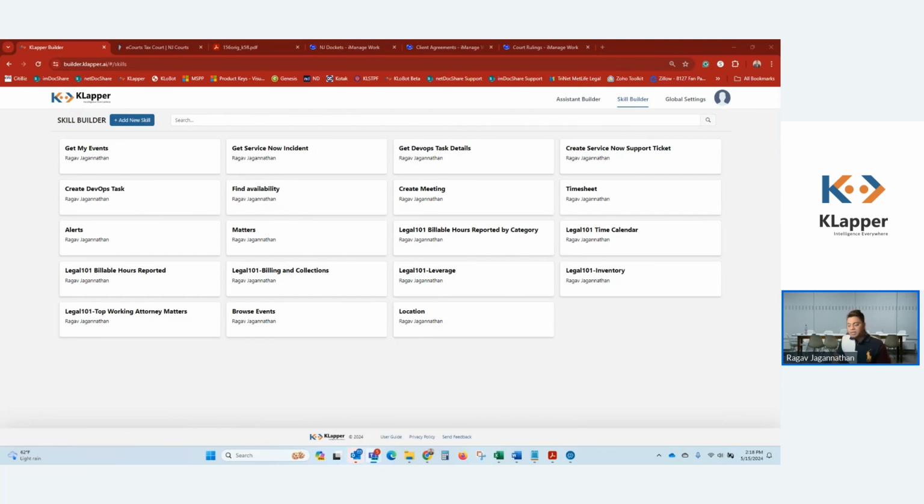Okay, so our Skill Builder is very, very unique. So with our Skill Builder, you have the ability to create and connect to any one of the line of business platforms that you may have with our connectors. We have all these connectors I showed you, iManage, Net Documents. We also have a connector called SQL Server, SQL Connector, and a connector called Universal Web Connector. With the SQL Connector, Universal Web Connector, you have the ability to connect to any one of the data sources that you may have, either as a custom built web app, or it could be a SQL app.